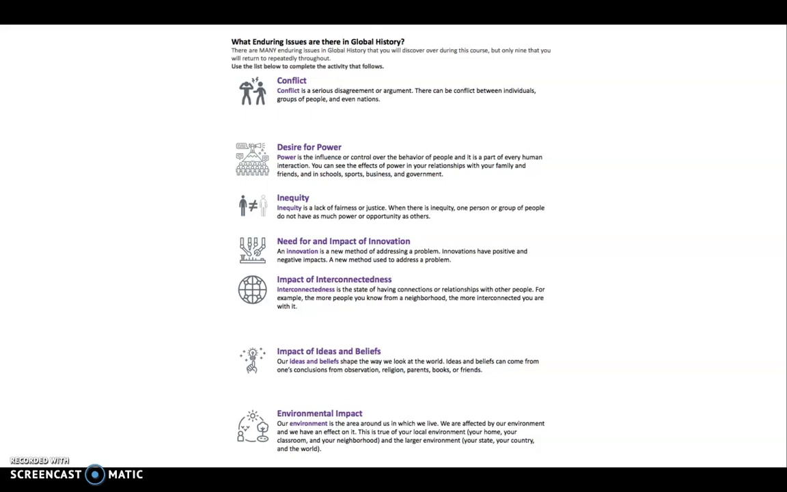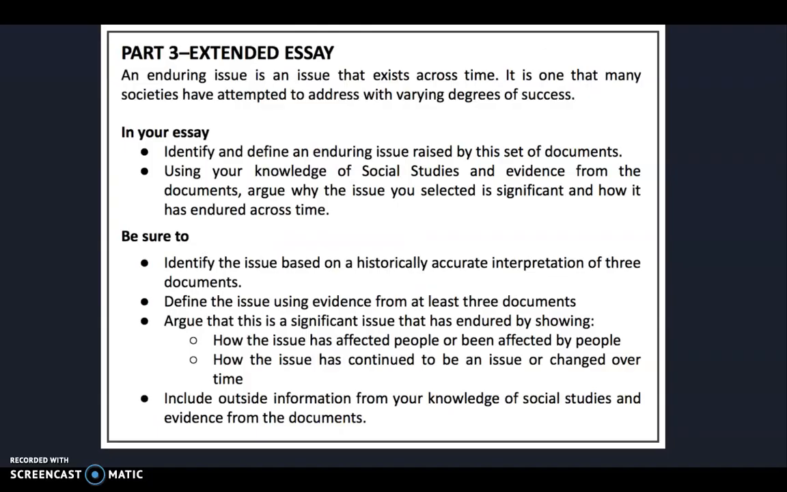The impact of interconnectedness, meaning how our world is interconnected, what impact that has. And COVID is the best example of that. The impact of trade, the impact of interconnectedness can lead to the spread of disease, unfortunately. The impact of ideas and beliefs, right? Ideas and beliefs traveling from one area of the world to another. And a really important one, environmental impact. How has our environment impacted us? That's another huge enduring issue we see throughout history.